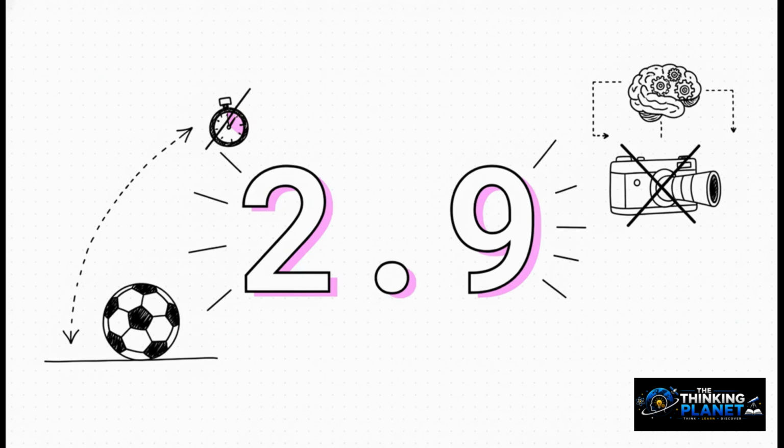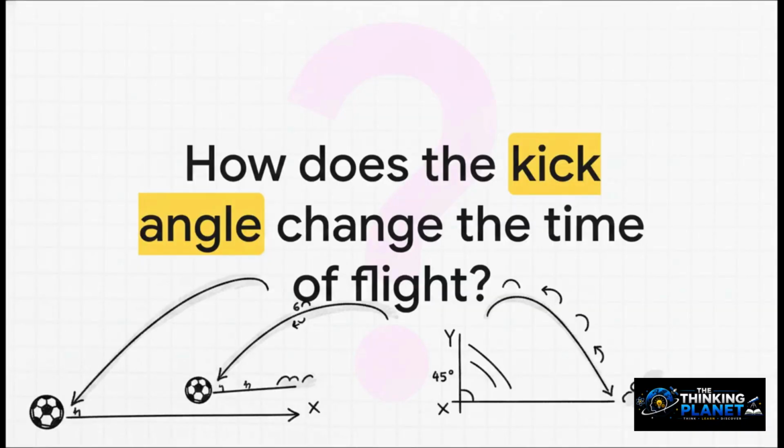We didn't need a stopwatch, and we definitely didn't need a high-speed camera. By understanding how projectile motion works, dividing the horizontal from the vertical, and just applying some basic logic, we were able to perfectly predict the physical world. Honestly, that is the true magic of physics. So we've solved our puzzle for today.